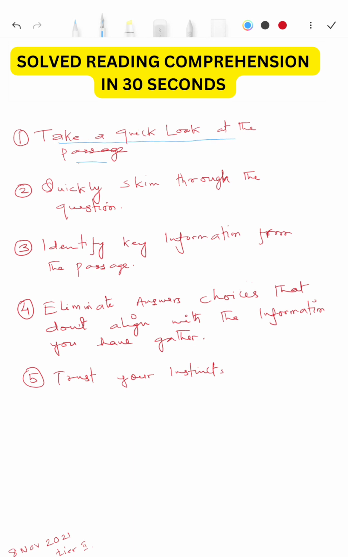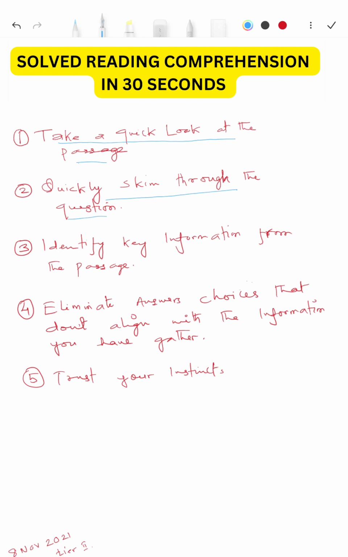This will give you a roadmap of what to expect from the passage. If the passage is short, you can skip step number 2 and go to step number 3. But when the passage is long, quickly skim through the questions. This will help you prioritize the question-based information while reading the passage. This ensures you are focusing on what matters the most.